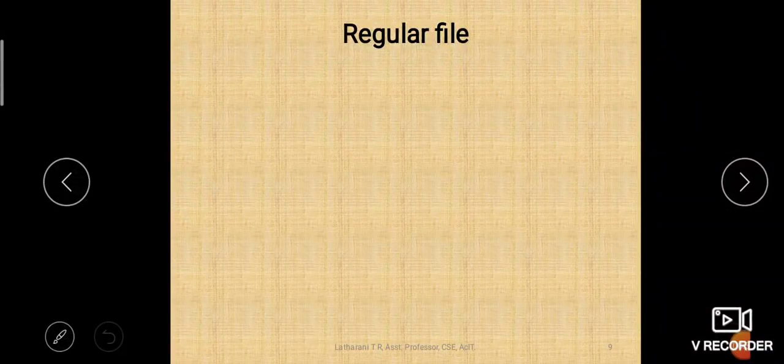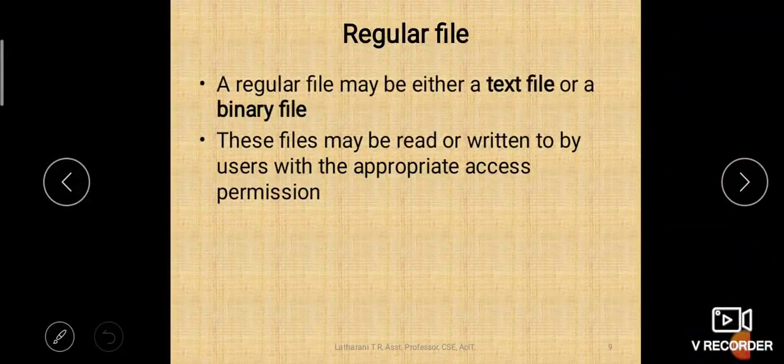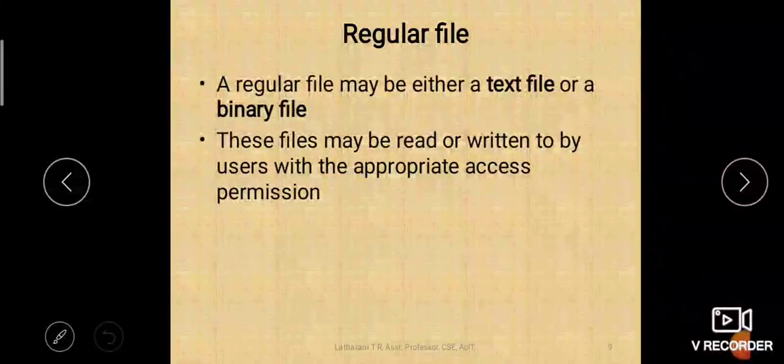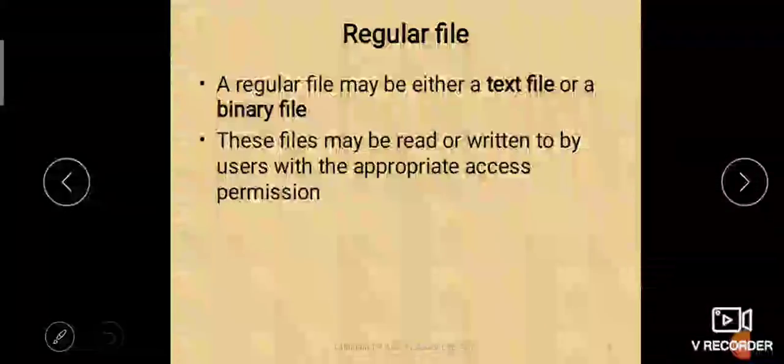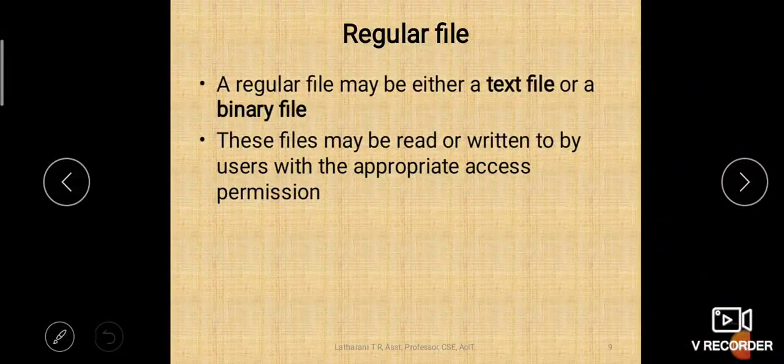So regular file is a file which also has two different categories, text file and binary file. Then the files can be read and written. See, if you want to read a regular file, what command are you using? If you want to display the contents of the file, you will use the cat command, or you can directly open the file using the vi command and read the contents.